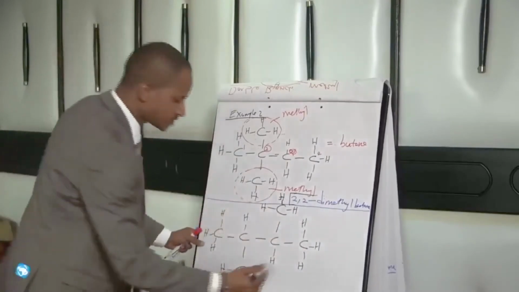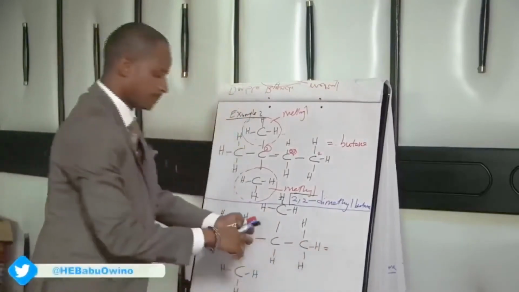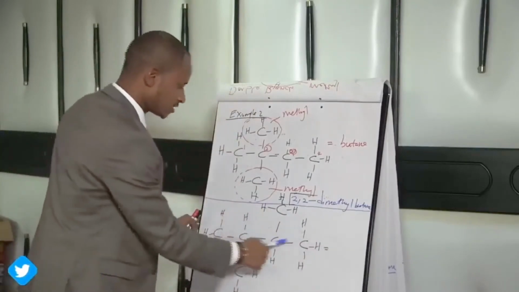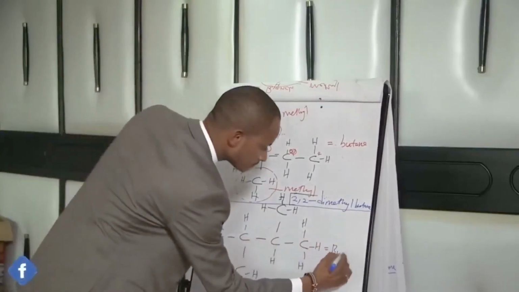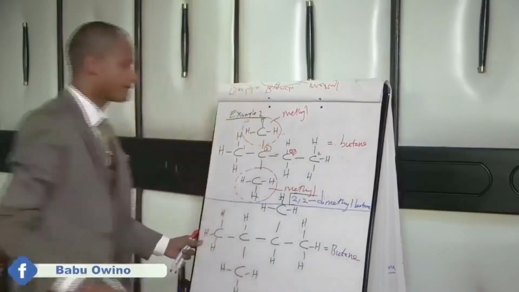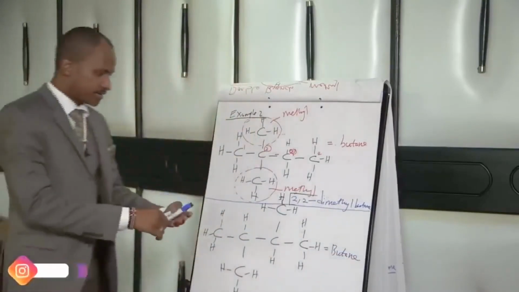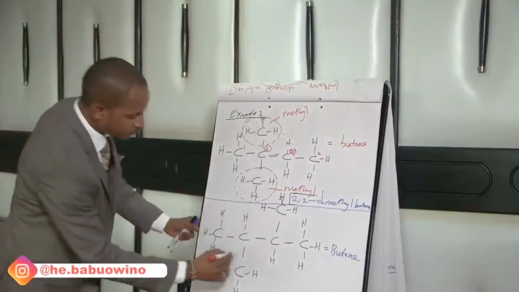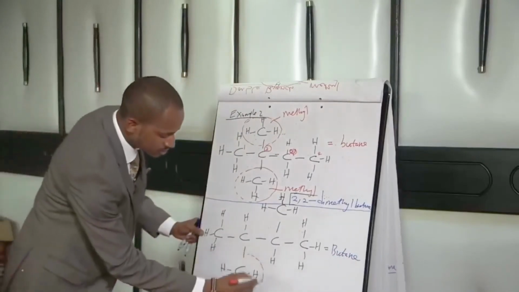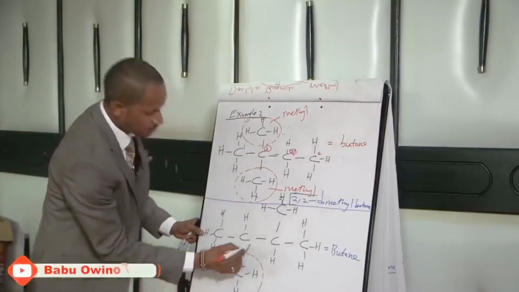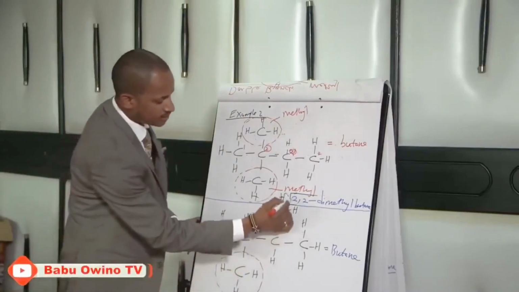The longest continuous chain is number 4, which is 1, 2, 3, 4 butane. Then anything else which is not there is called a branch, which is not along the longest continuous chain. So this is a branch, and then this is another branch.